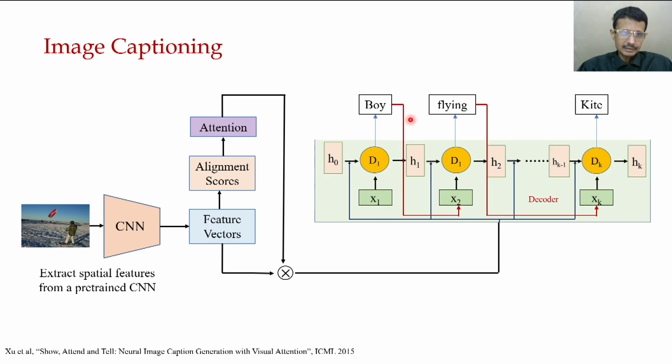At some other time we'll see text to image, that is prompt-based image generation, when we look at more advanced topics like LLMs or vision language models. So that is the basic essence of image captioning.